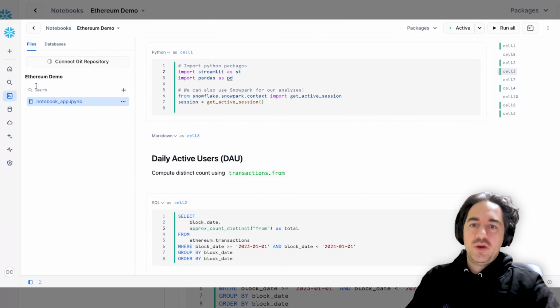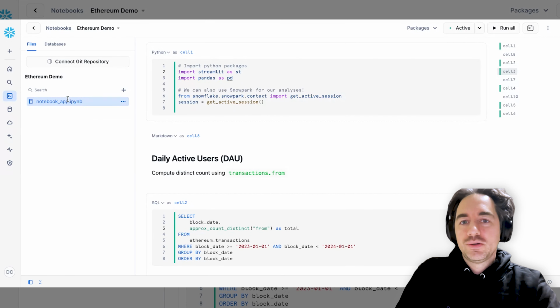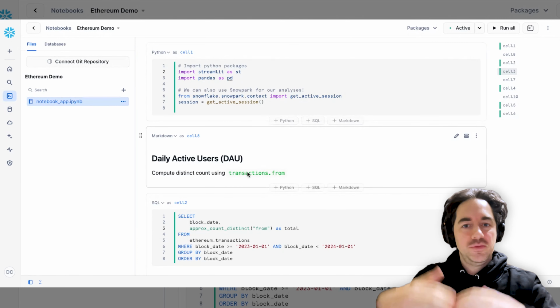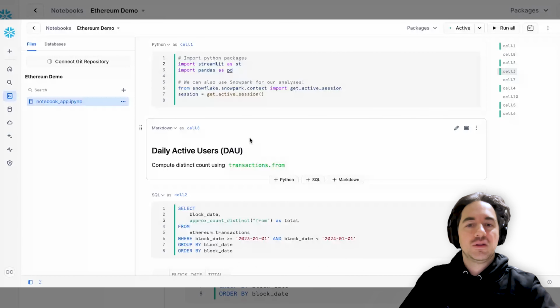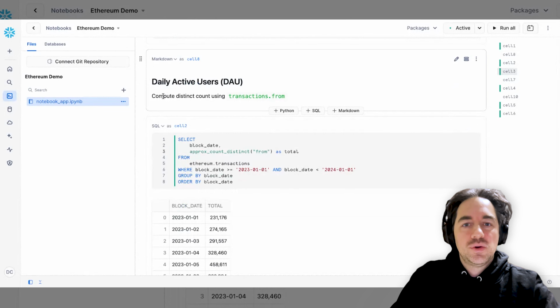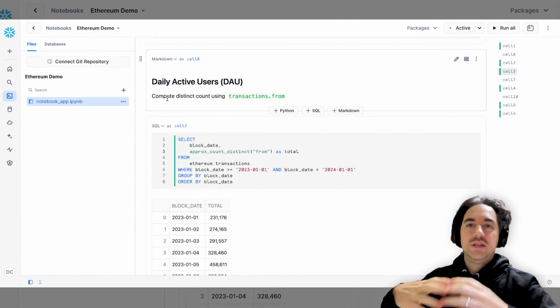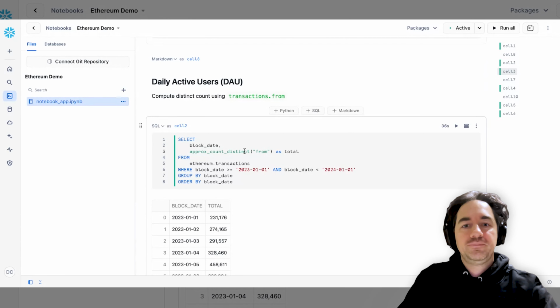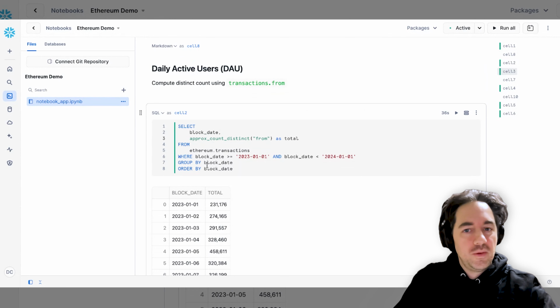So here in Snowflake, you have this concept of notebooks. These are Python notebooks. You can create one. You can either connect it to a GitHub repo. Here, I'm just setting up the environment, the Python environment. And for daily active users, let's say I want to compute daily active users using transactions and the from field. So here is a SQL statement.